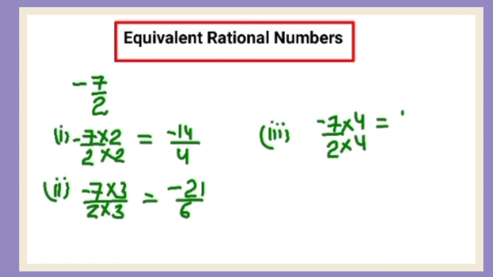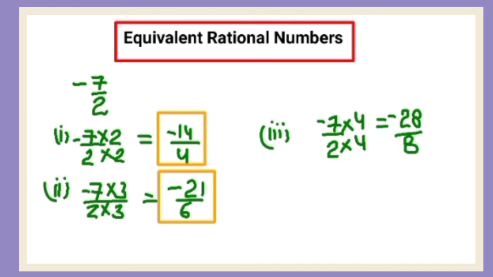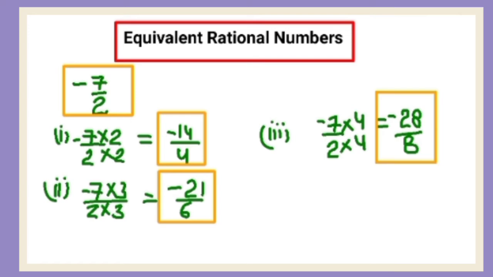So this becomes minus 28 upon 8. So now this minus 14 upon 4, minus 21 upon 6, minus 28 upon 8 are equivalent to minus 7 upon 2. So we can easily find the equivalent rational numbers by multiplying the numerator as well as denominator with the same number.